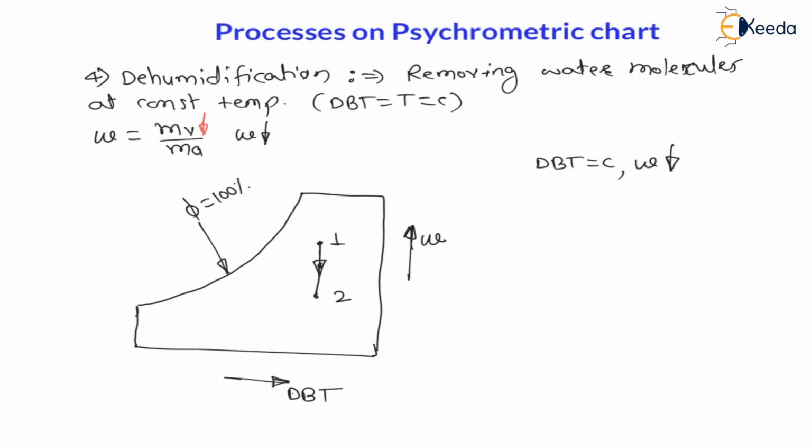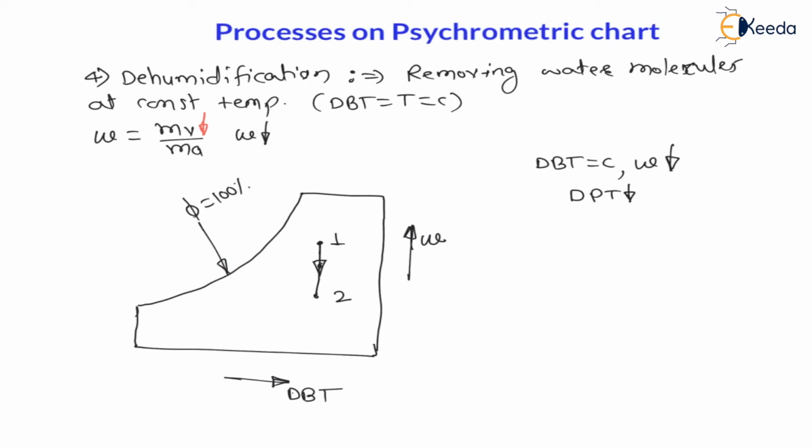Now whatever may be the effect on specific humidity, the same effect is continued for dew point temperature, that we have already discussed many times. Therefore here dew point temperature is also decreasing. Now let us understand about relative humidity. Initially, the curved lines parallel to the relative humidity equal to 100% line are called relative humidity lines.